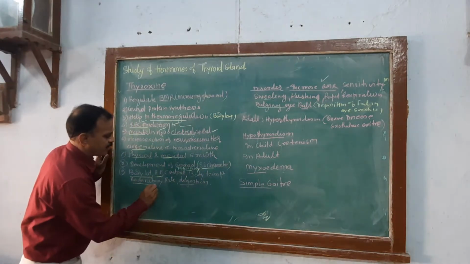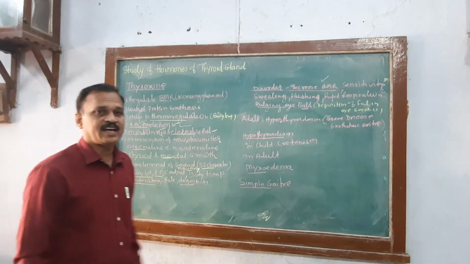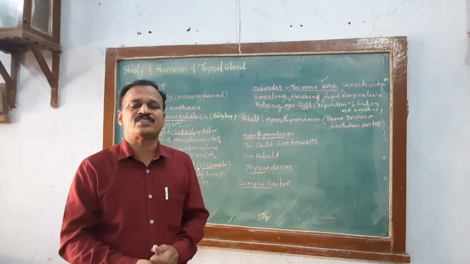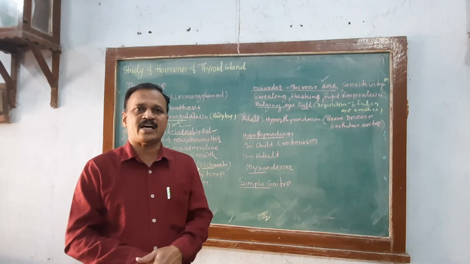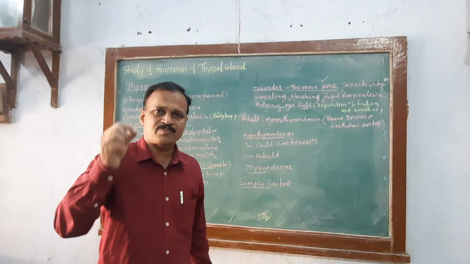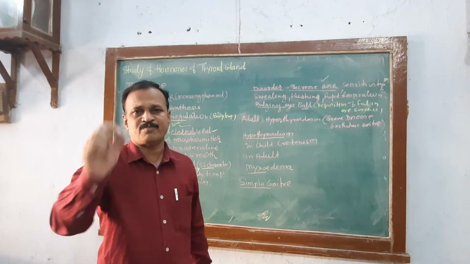It controls the respiratory rate, it also controls the digestion. These are the important functions performed by thyroxine secreted by the thyroid gland. इस पर से आपको ध्यान में आया होगा what is the importance of thyroid gland in the body of male and female.